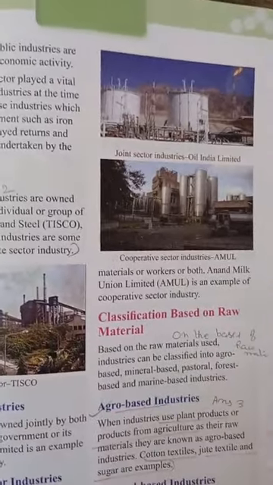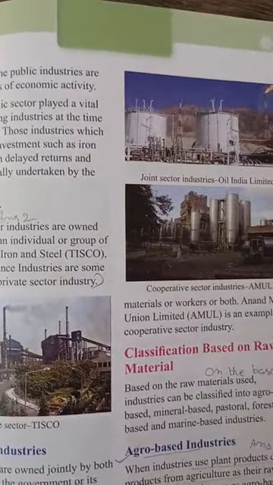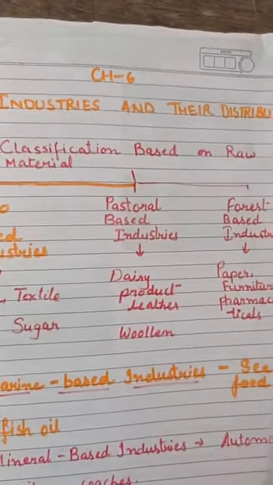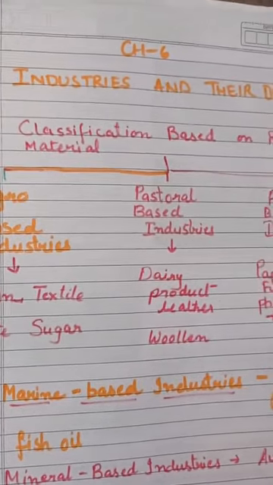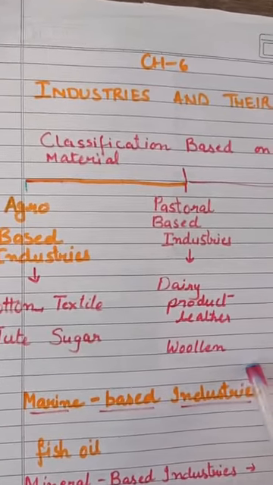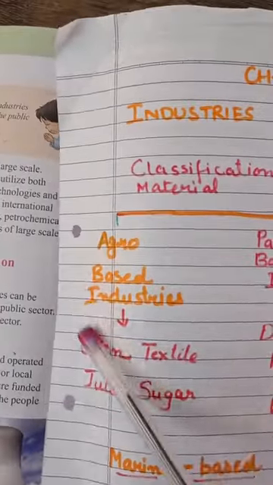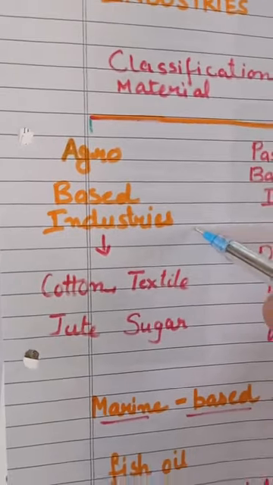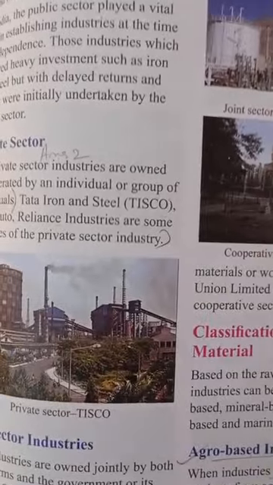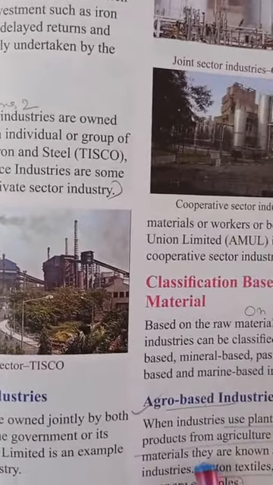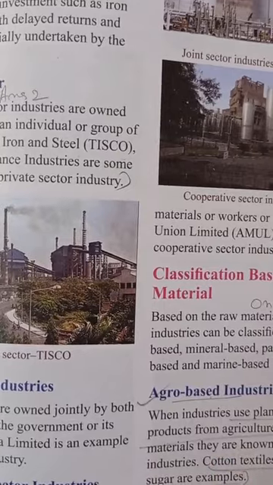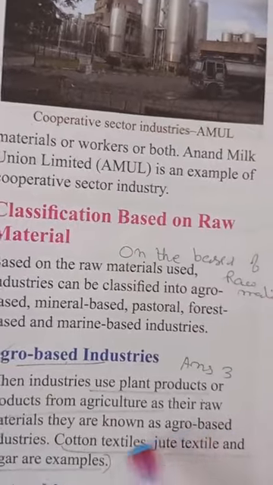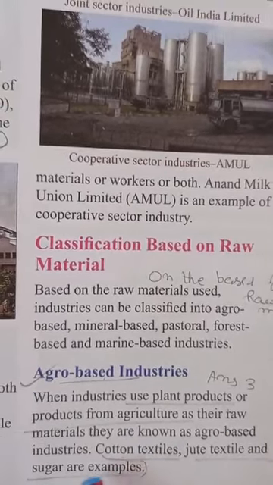Now today we will continue with the classification that is based on the raw material. Now how are industries classified on the basis of raw material? First is agro based industries, students. What is agro based industries? In such industries the raw material, that is when the raw material we get from the plants, or we can say with the help of agriculture, that is cotton textile and jute textile and the sugar industry.